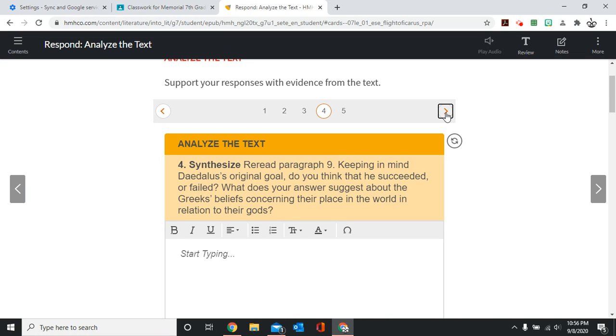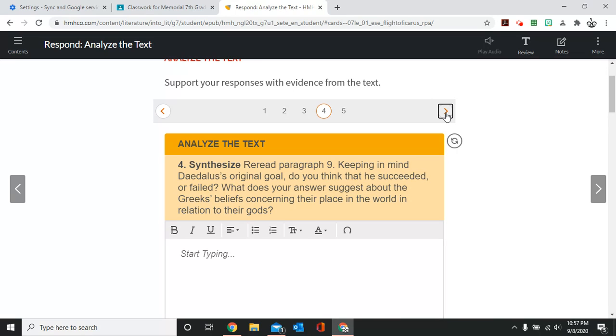So, keeping this in mind, one, do you think that he succeeded or that he failed? And two, what does this suggest about the Greeks' beliefs concerning their place in the world in relation to their gods? Okay, so you do have to tell us, do you think he failed? Do you think he succeeded? He made it, but without his son.